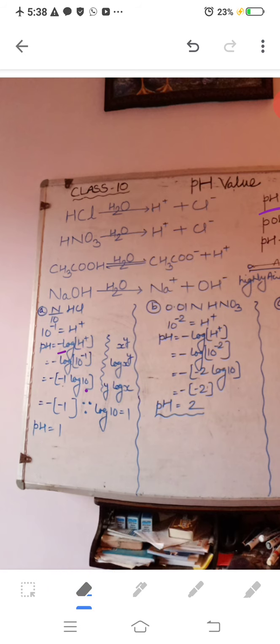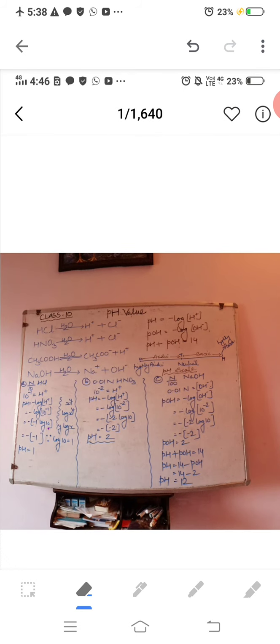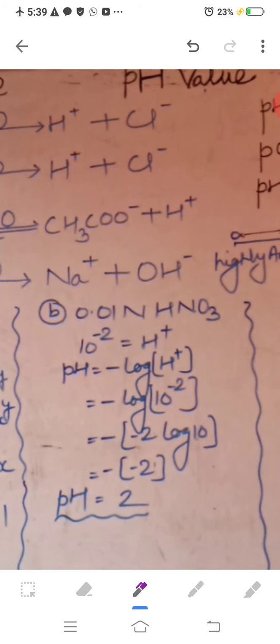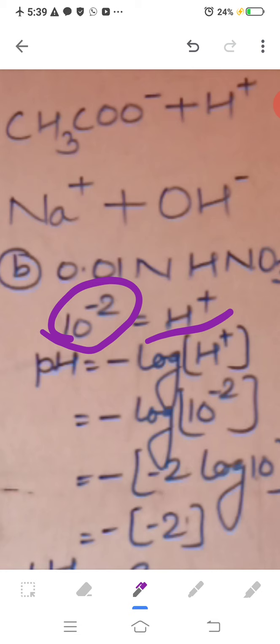Now the second question you will see here. In the second question, .01 normal HNO3. So here 0.01 can be given as N by 10, N by 100, or 0.01. So 0.01 equals 10 to the power minus 2, taking the base of 10. So 10 to the power minus 2. Again the H plus ion concentration is the same, because HNO3 is also a strong acid. So you will get the same concentration of H plus ion.